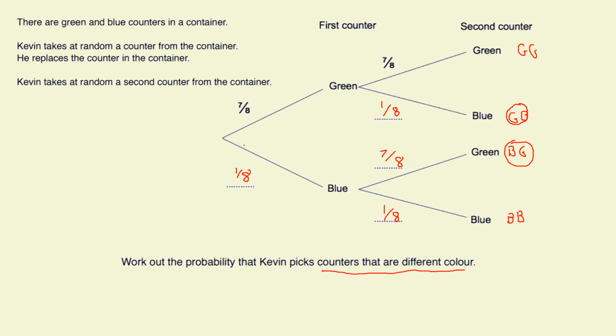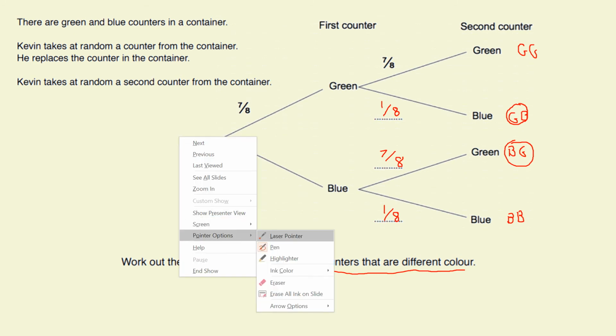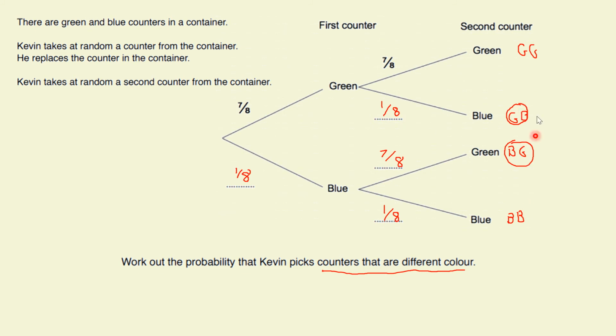To work out the probabilities on a tree diagram, when you get to these outcomes at the end, there are 4 outcomes. They are not 4 equally likely outcomes. I can't say it's a quarter chance of getting here because there were 4 of them, and a quarter chance of getting here because there's 4 of them. The probabilities are different. There were more greens in there than blues, so we've got more chances of getting greens than blues. It's not like heads and tails, where we could say it's a quarter chance of ending up at each one, because it's always a half, a half, a half, a half. Some of these are more likely; the greens are more likely to come out.